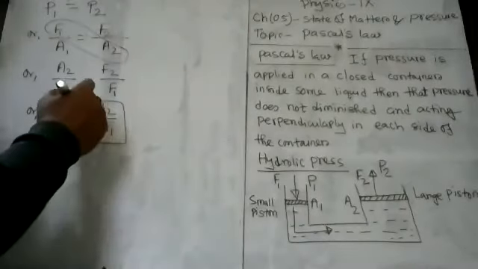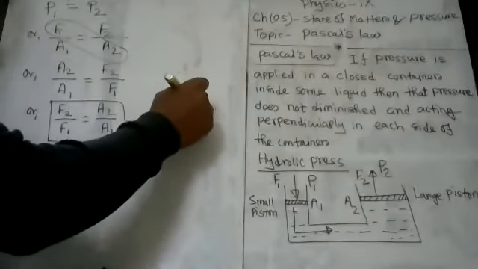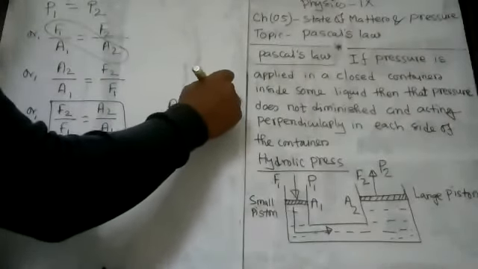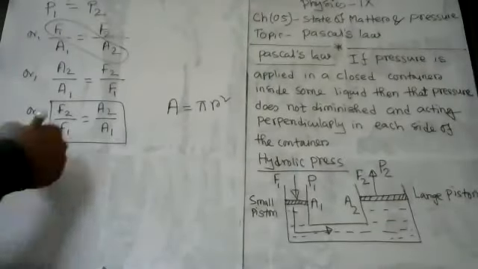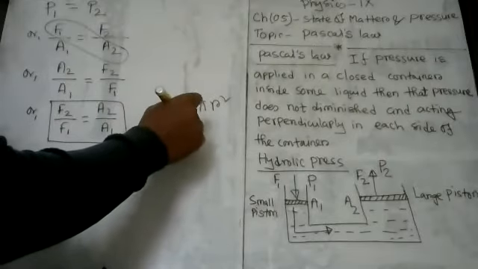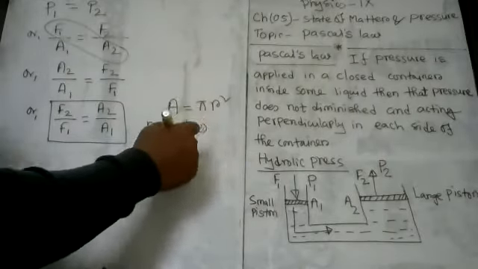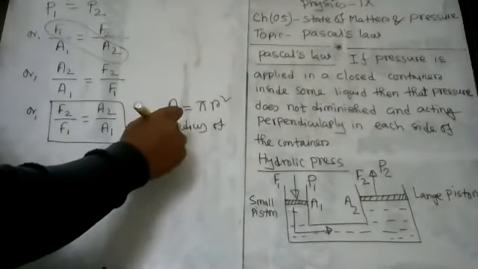Now, we know that the basic formula for area of cross section A will equal pi into r square. So what is r? r is the radius of cross section, the radius of piston.